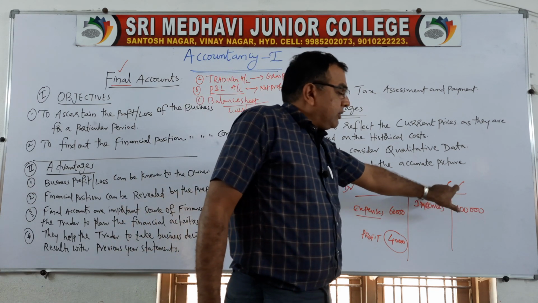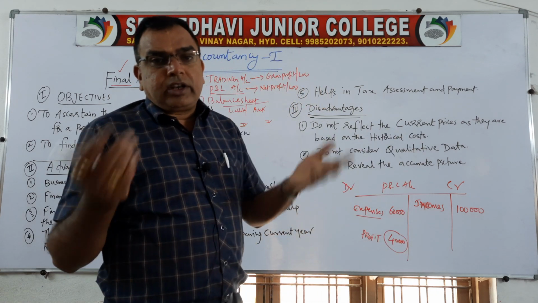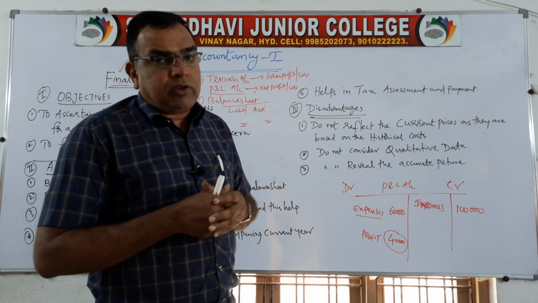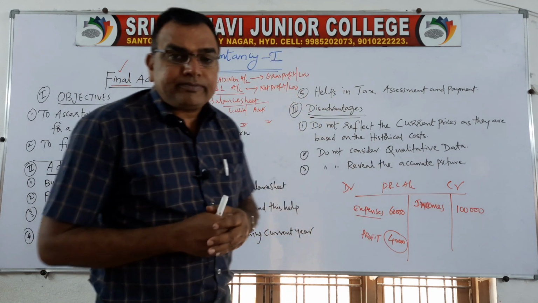Just as an example, I have given only one item. We may have different items, different incomes and different expenses, as you might have already seen in your problems. So income minus expenditure will give you profit.